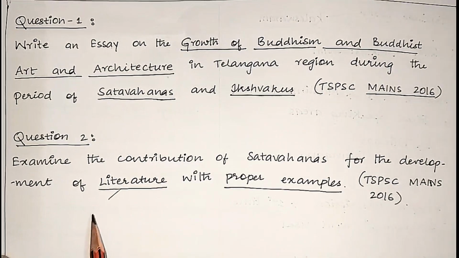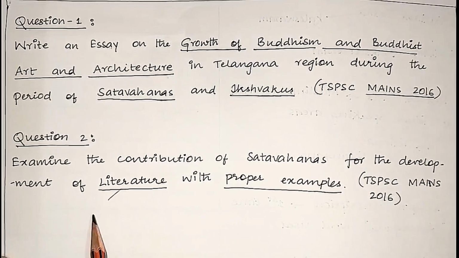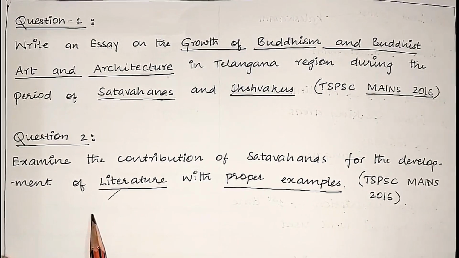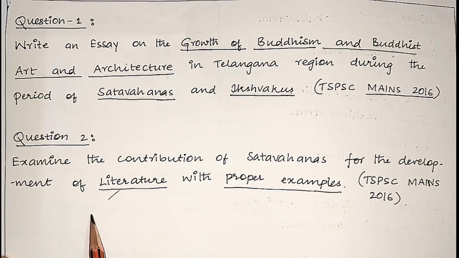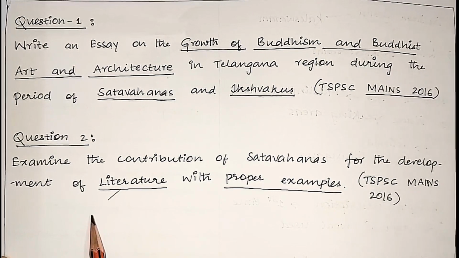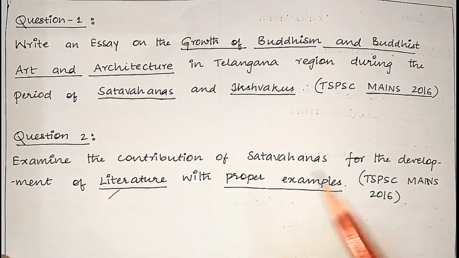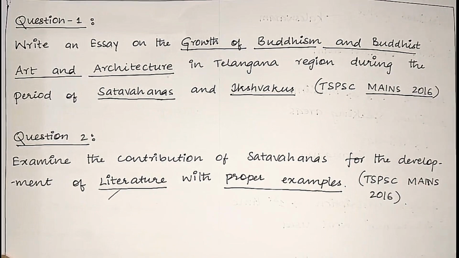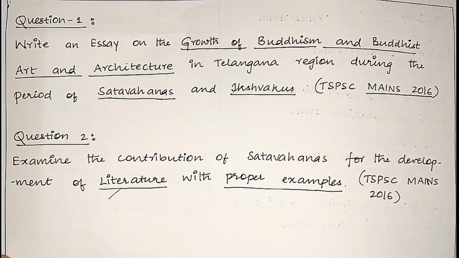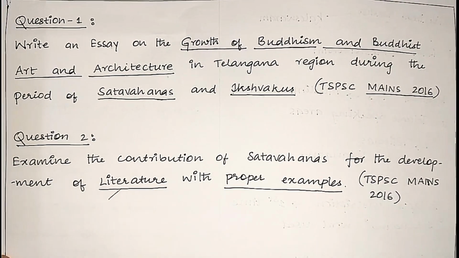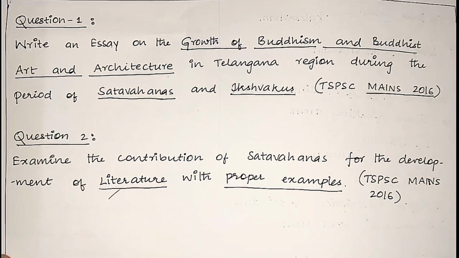He patronized two scholars: Gunadhya, a Prakrit scholar who wrote the Brihat Katha, a great narrative, a dramatic book which shows the socio-cultural conditions. He also patronized Sharvavarman, who wrote the Katantra Vyakarana, a Sanskrit grammar book. Thus, both Sanskrit and Prakrit literature were prevalent.